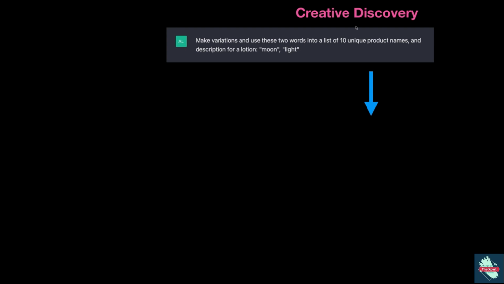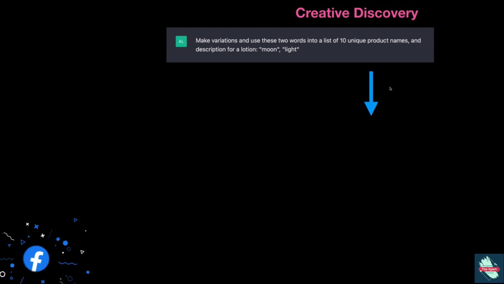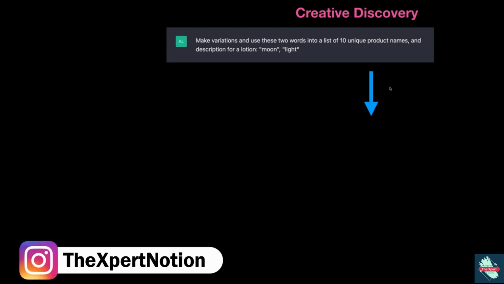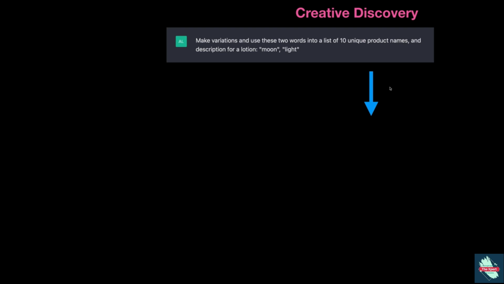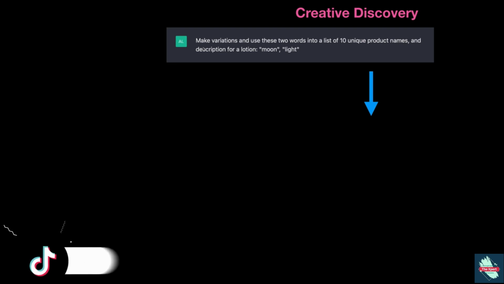So the next slide we have here is creative discovery. So again, this is not a search and this is not a pre-existing writing. So again, this will be kind of the third pillar here of the kind of things that we can start to play with in ChatGPT. So what I wrote was, let's say you're a product designer or you're a creative art director and you want to start to come up with some naming. You're trying to create a product or branding, and we need to come up with some creative names and some good copywriting around that product to describe it.